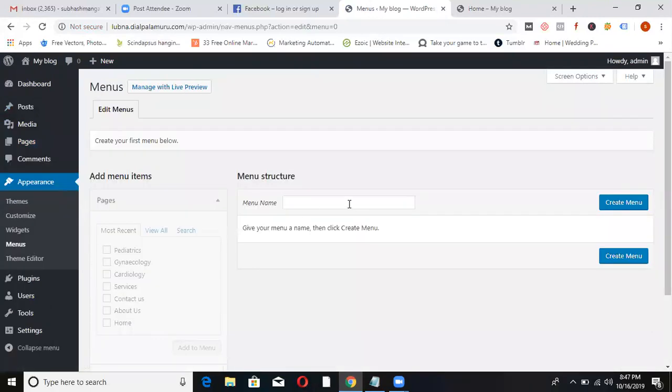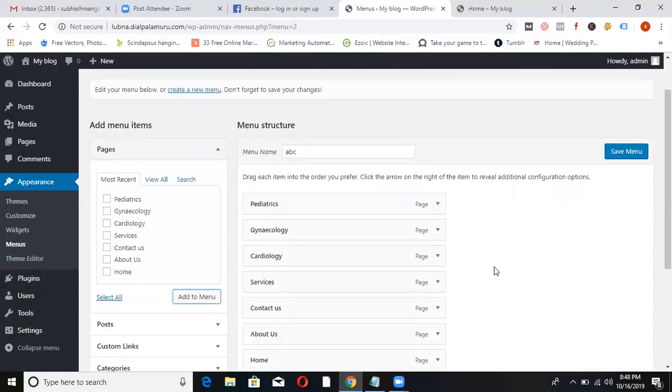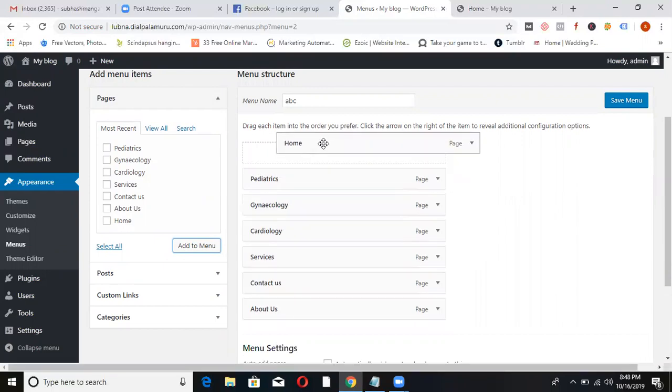Focus here. Here I'm giving a menu name. You can give any name. I'm giving it as ABC. This is the menu name. Now all the pages which you created will be available left hand side. Select one by one or select all. Add those pages in the menu. You're adding all the pages in the menu, right? But this is not a proper way. Home is down, pediatrics is top. So put your cursor on home, drag and drop.